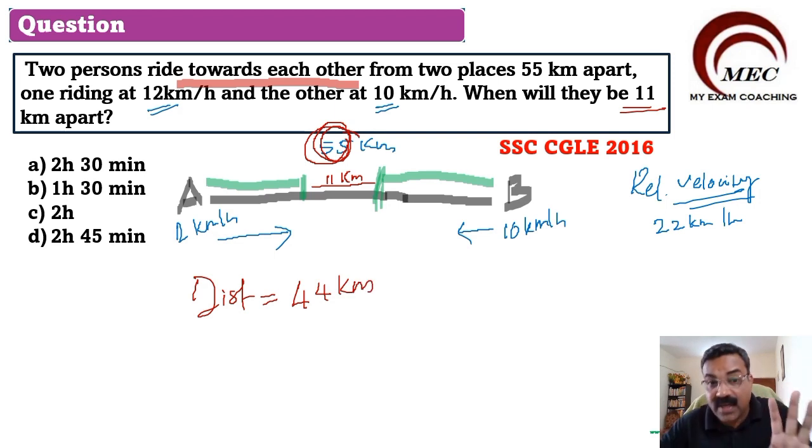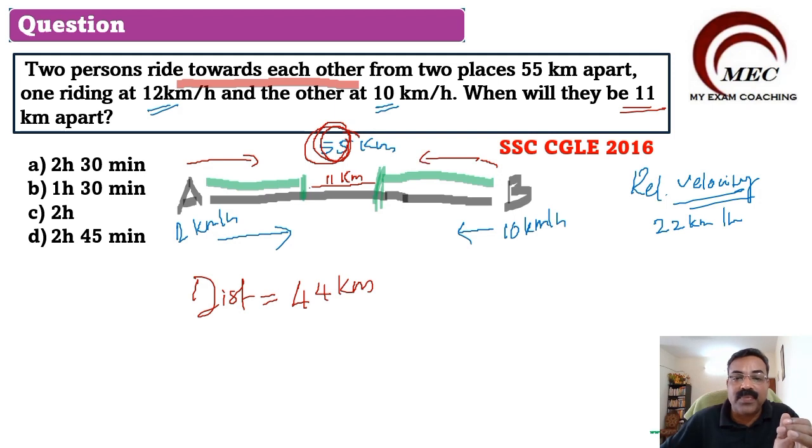Understand this concept very, very clearly. Total distance between A and B is 55 kilometers. Out of that 55 kilometers, A moved some distance, B also traveled some distance, and now the distance between them is 11 kilometers. So when they are only 11 kilometers apart, out of 55 they have come 44 kilometers closer. So how many kilometers did they travel? 55 minus 11, that is 44 kilometers.